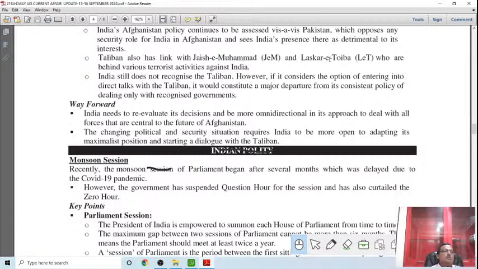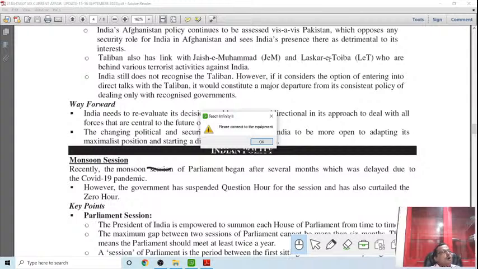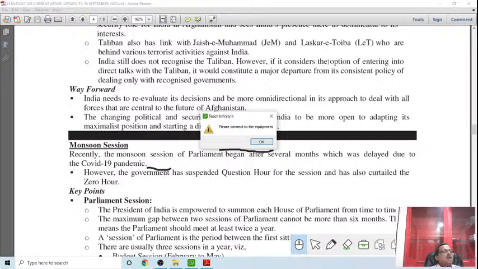But we are discussing the monsoon session. The monsoon session of Indian Parliament has been delayed because of the COVID pandemic. So, following all the pandemic guidelines, the government decided to conduct the monsoon session. But it has suspended the question hour of the session and also curtailed the zero hour. Question answer session has been considered cancelled. Zero hour concept has not been given because a minimum number of MPs will be joining.